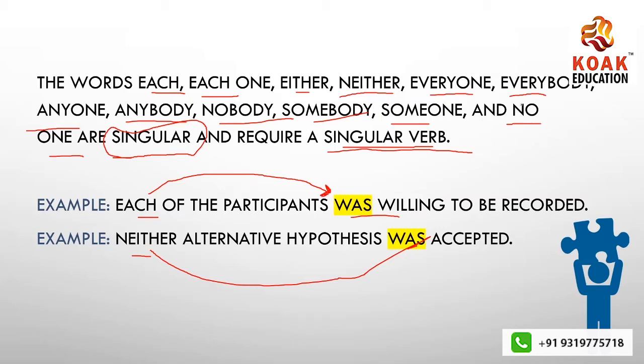Now I can also say somebody is knocking on the door, but I will not say somebody are knocking on the door. Okay, or anybody is here, or someone is here or not. So it has to be singular, it cannot be plural.